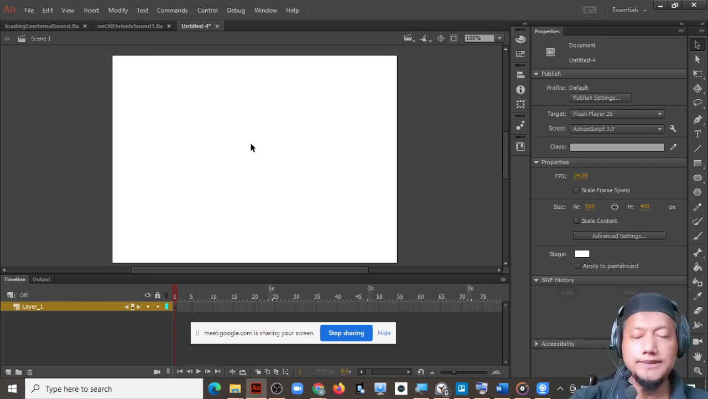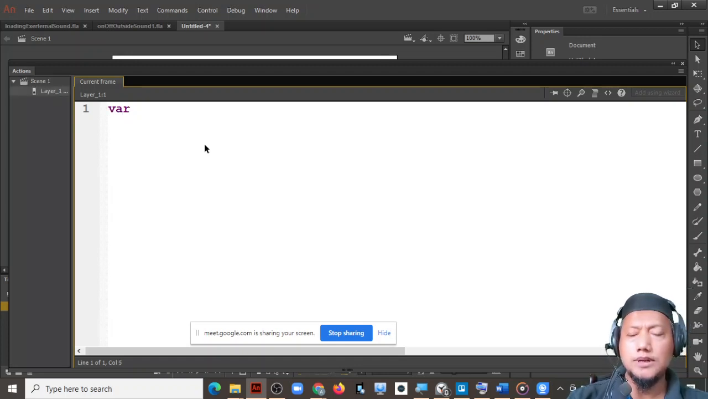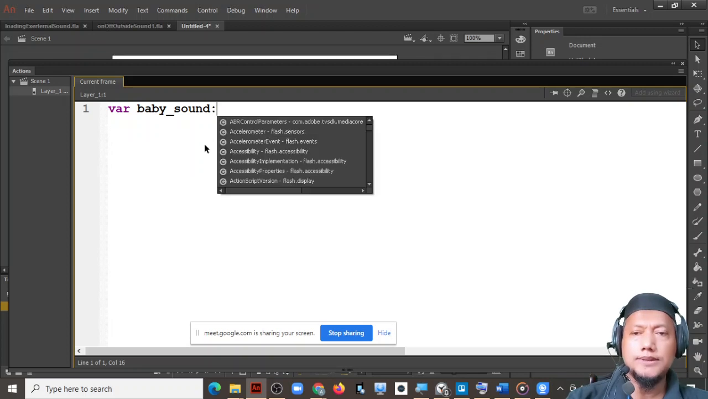So press F9 to open the action panel. Okay, so first you have to create a variable for your sound. For example, I put a sound, baby sound. Okay, so the next one, this variable we will link to the name of the class inside the library.